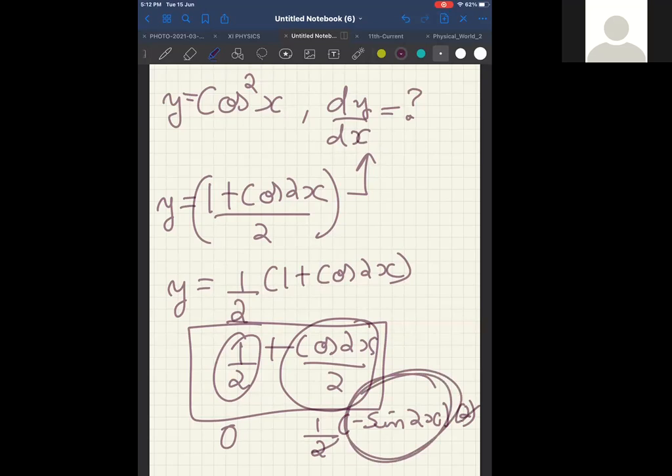Because differentiation of cos something is minus sine something into differentiation of that something. Should I do it again or you got it? Answer is minus sine 2x. Sir, understood.